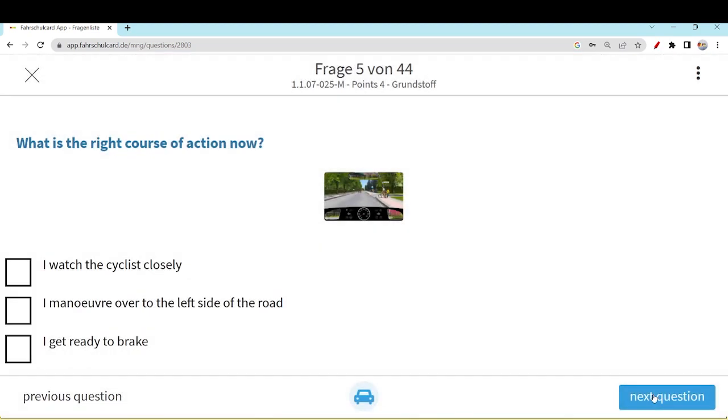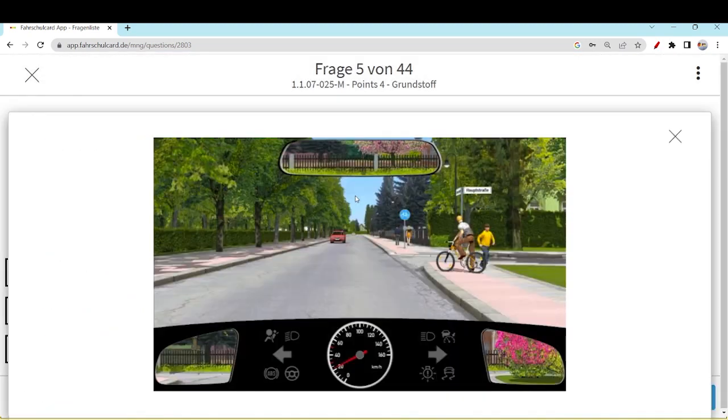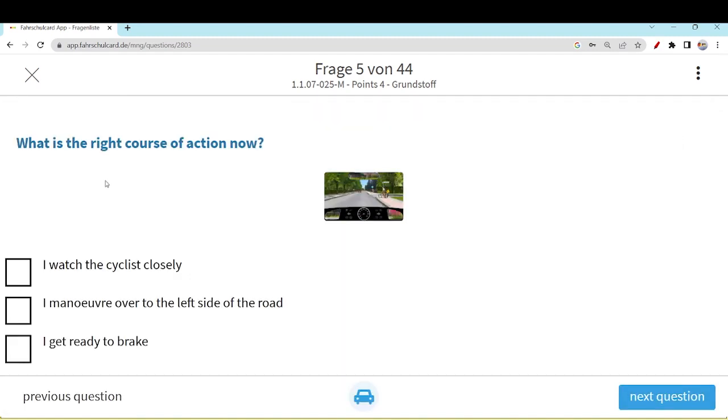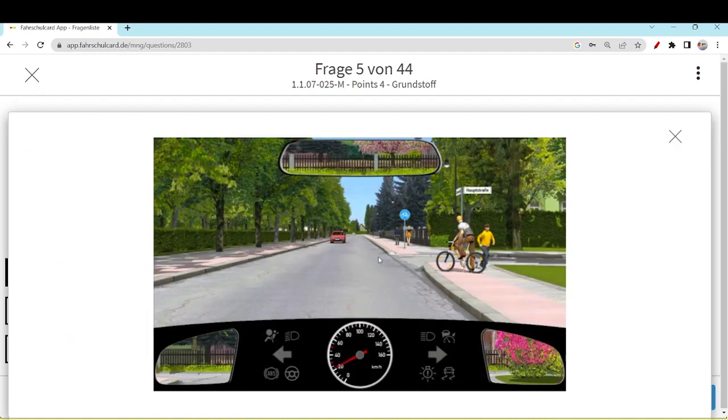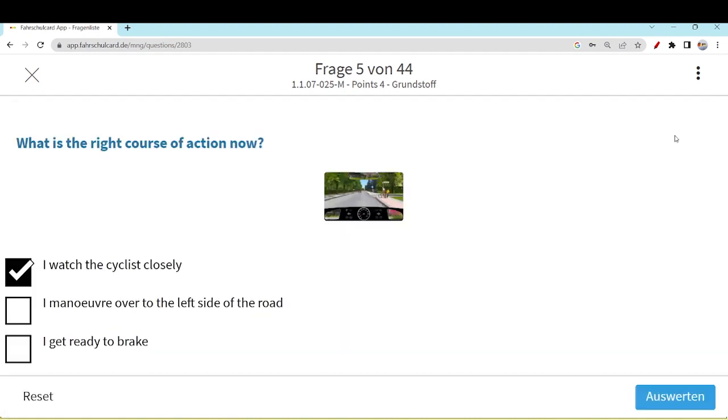So our next question is, what is the right course of action now? You see there is a cyclist on the footpath, on the passenger way, and actually he can directly come on the roadway. You can predict anything from the cyclists, so that is very critical in this particular domain. Even this kid can run on the roadway, you can expect anything. So what is the right course of action? I watch the cyclist closely, yes, because maybe he will bring his cycle directly on the roadway within a few seconds.